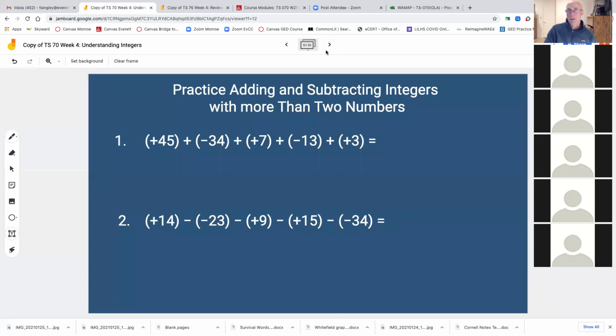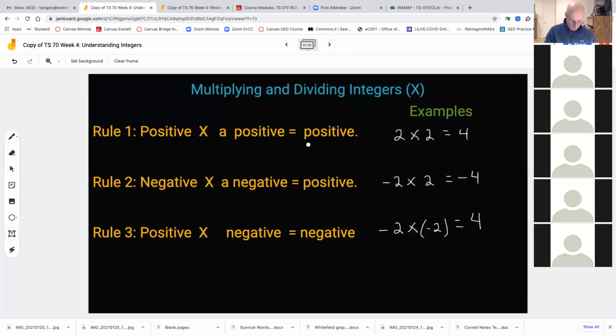I'm going to skip this for the sake of time. This is just another example of how you could do this. I have pluses and minuses. I would add up all the pluses first, write them here, add up all the negatives, write them there, and then deal with it from there. Okay, I think you guys got the concept. And I want to make sure I don't run out of time here.